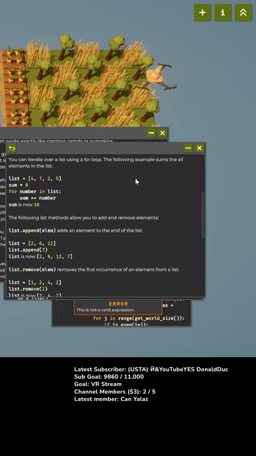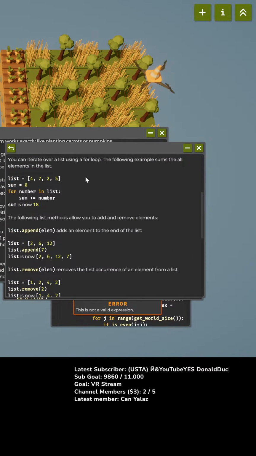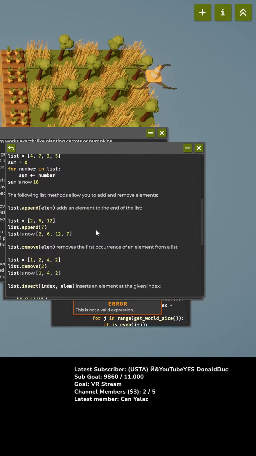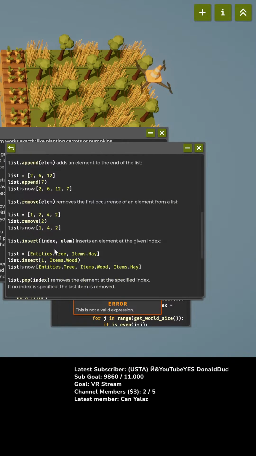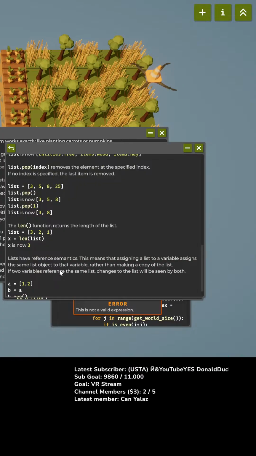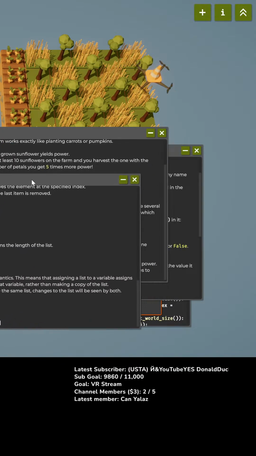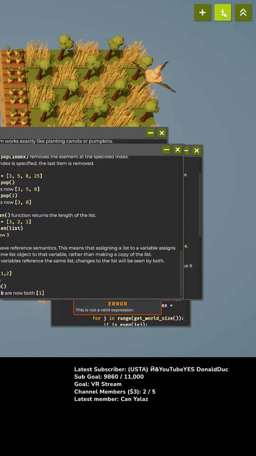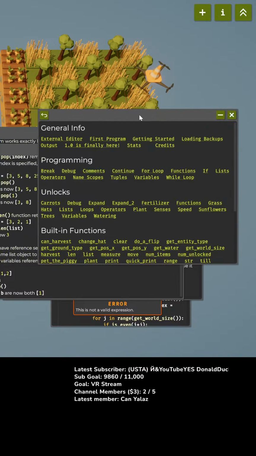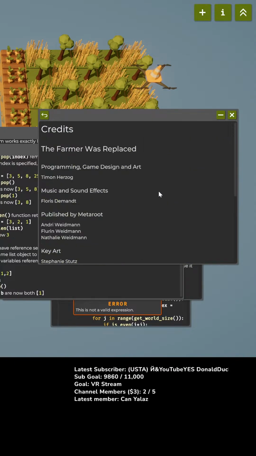Sunflowers. Loops. How do I figure out entity step tree? Where's the help index? There we go. General info.